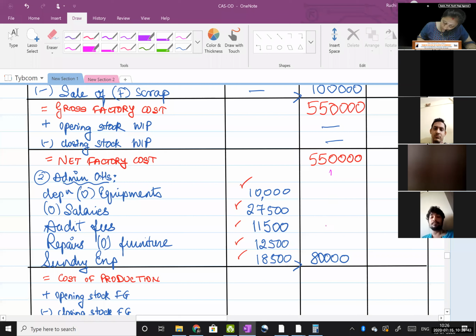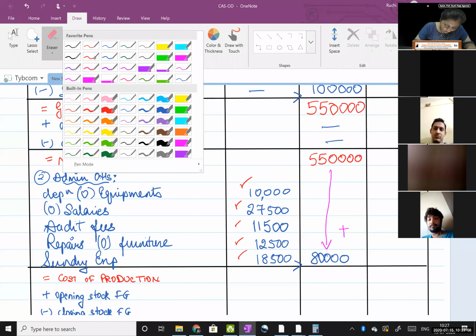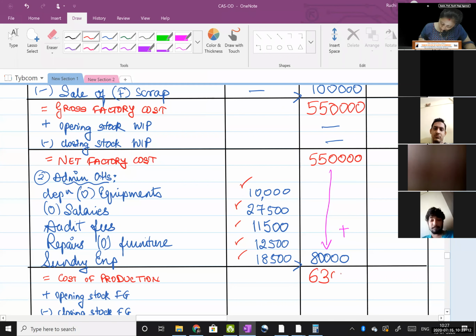Did I tell you? In the outer column, you will have to take the total of the previous amount also. So this is my cost of production, 6,30,000.